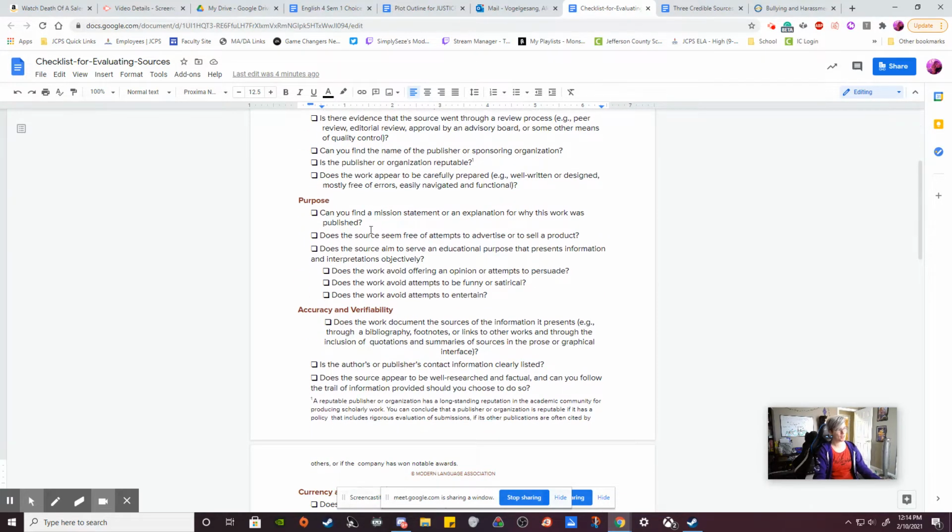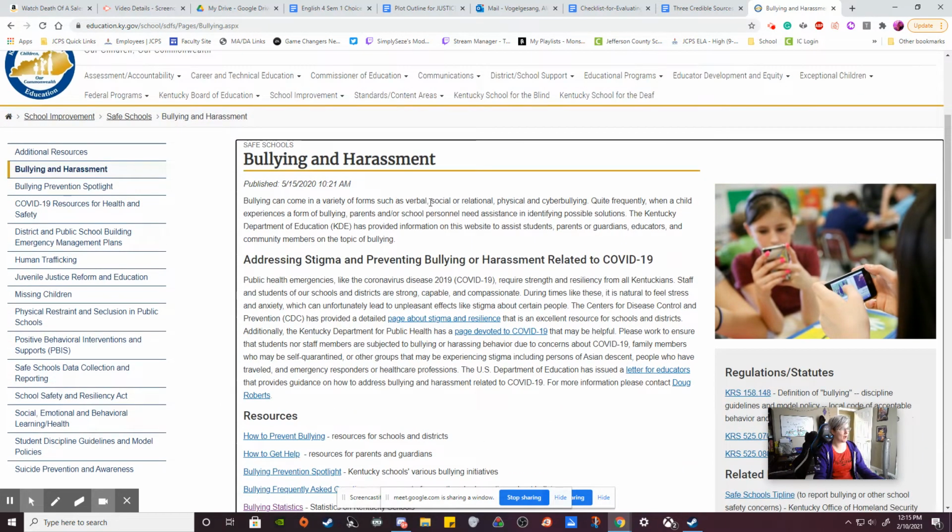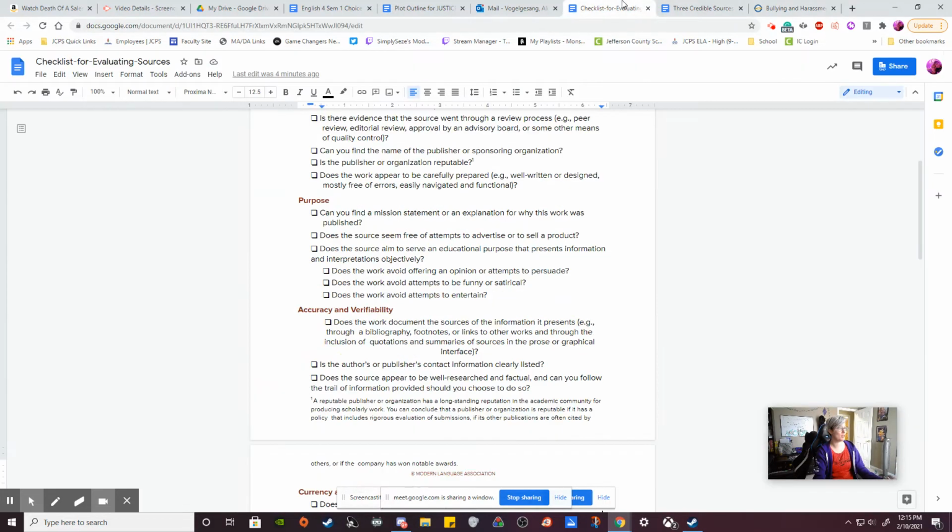So then it goes into purpose. Can we find a mission statement or an explanation of why this was published? So bullying can come in a variety of forms. Quite frequently, when a child experiences bullying, parents and/or school personnel need assistance in identifying resources. The Kentucky Department of Education has provided information on this website to assist students, parents or guardians, educators, and community members on the topics of bullying. That absolutely explains why this exists. So yes, 100%. That is our explanation of why it was published.